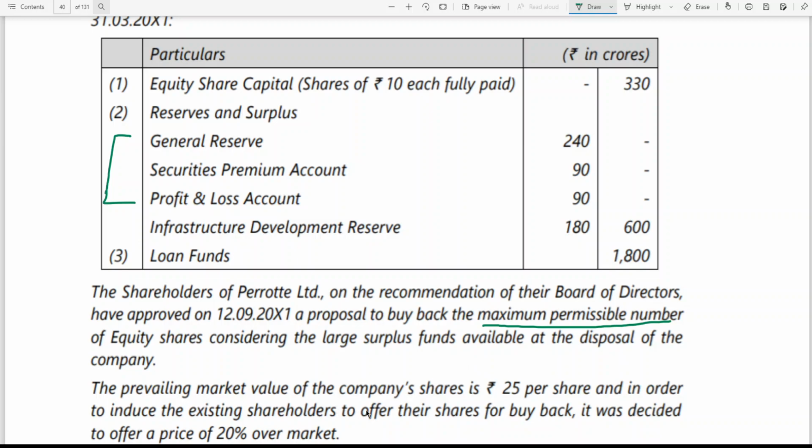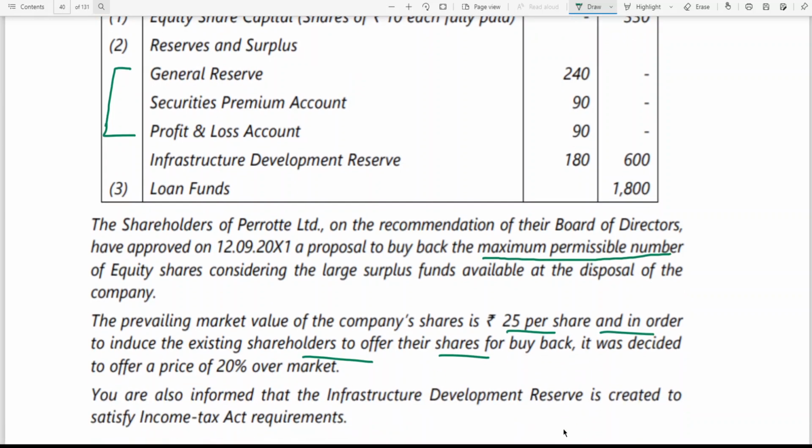The prevailing market value of the company's share is 25 rupees per share, and in order to induce the existing shareholders to offer their shares for buyback, it was decided to offer a price 20% over the market price. So 25 rupees is the market value, no?